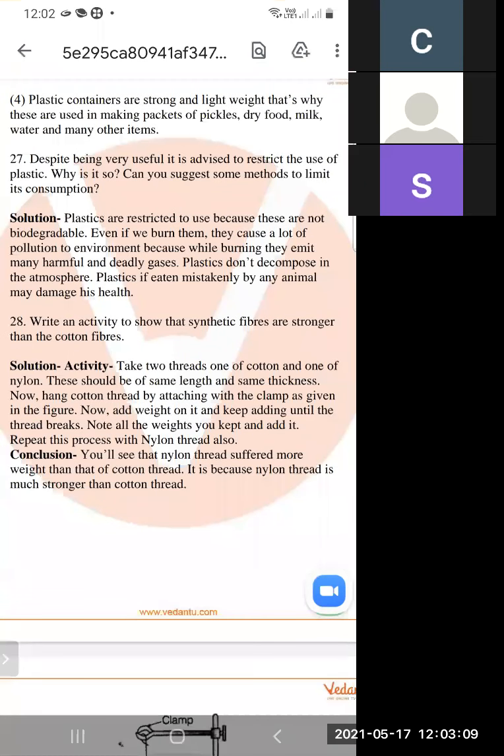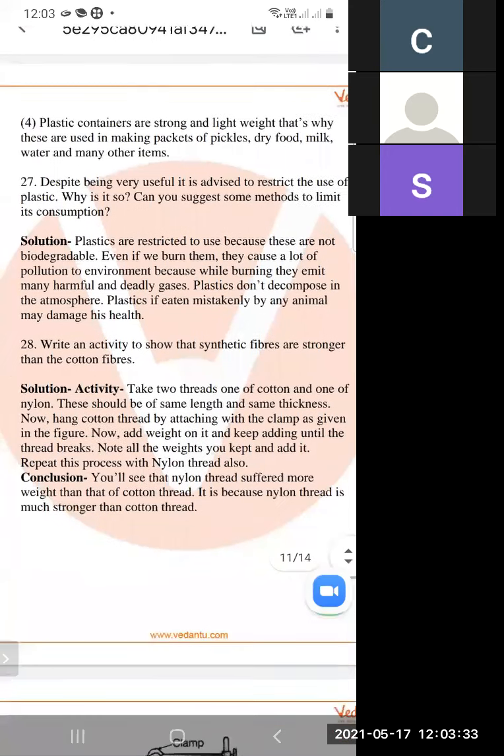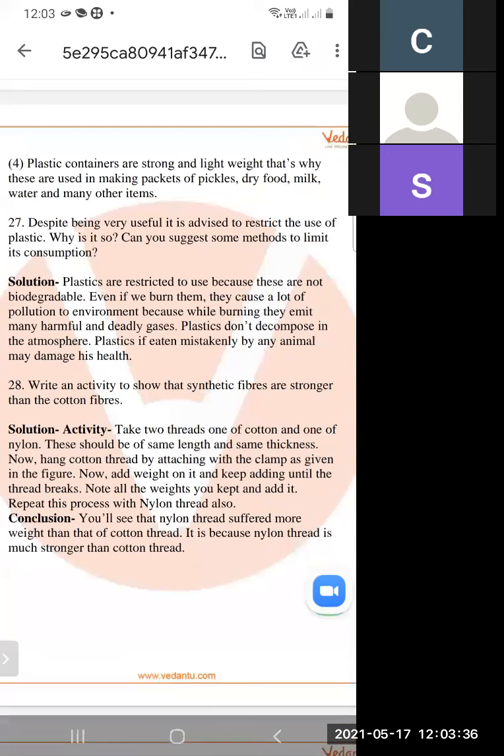Plastics are restricted because they are non-biodegradable. Plastic should not be used because it creates much pollution. If we burn plastic, it creates many pollution problems. Plastic does not decompose in the atmosphere. If plastic is eaten by an animal, it can damage the animal's health.